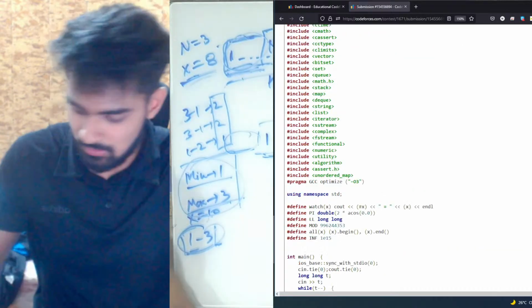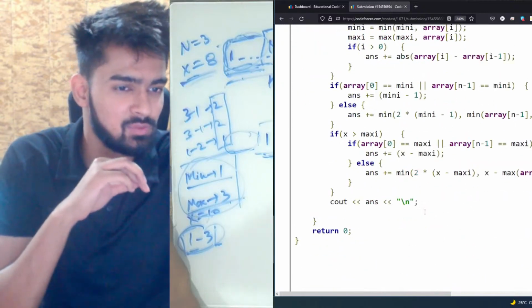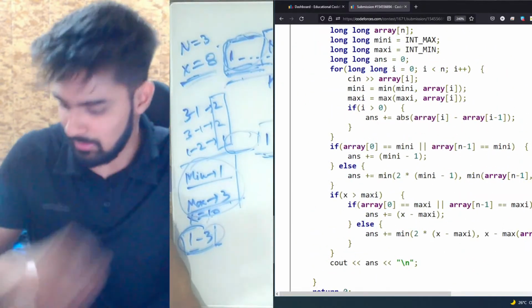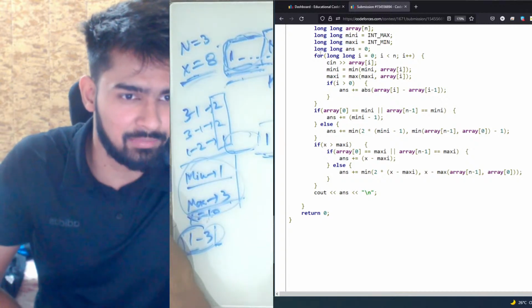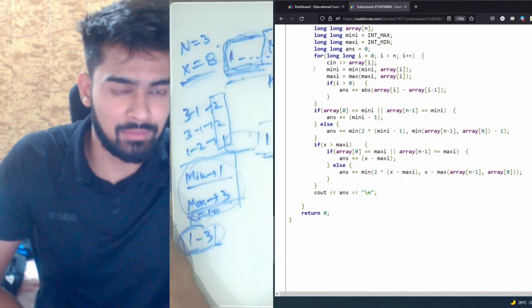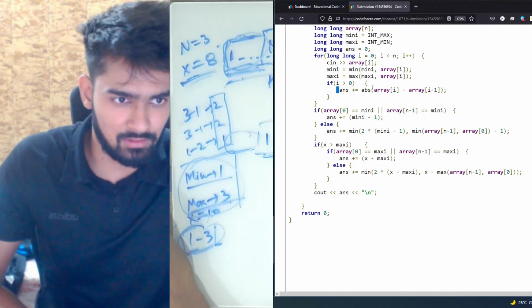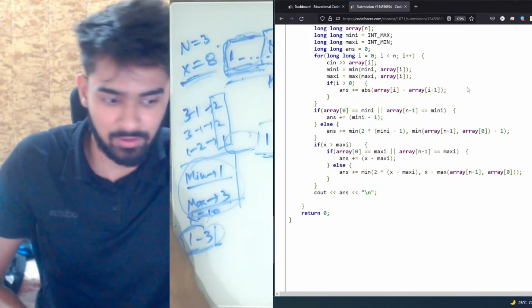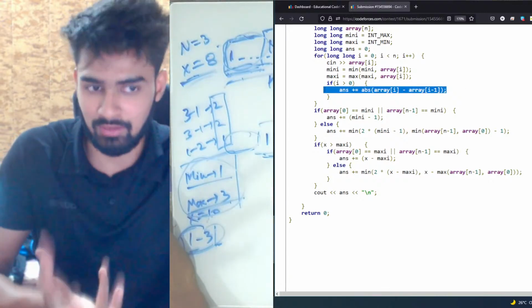Okay, let me increase the font again. So this is what I'm doing. Let me just explain this. Basically we had the complete array here. I found out the minimum element and then the maximum element. Then I just inserted all the different consecutive differences because we need those differences. That is the at least value we need.